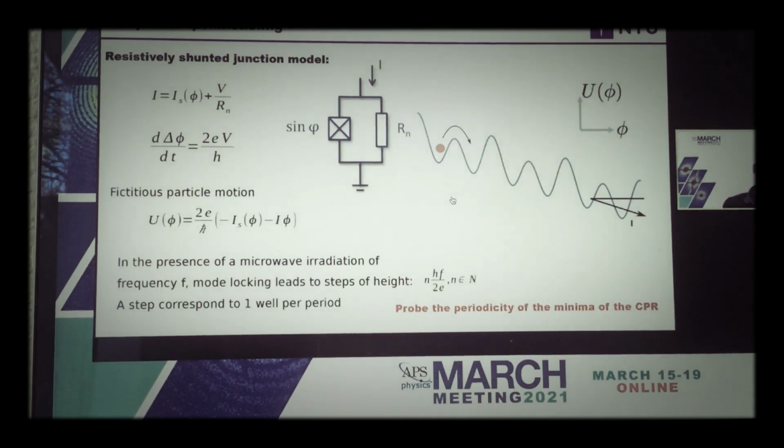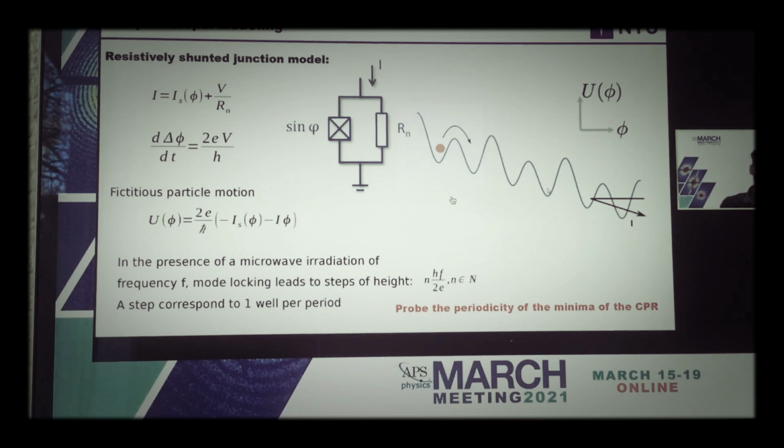Shapiro step experiments are a good way to probe the periodicity of the current phase relationship. A good way to understand that is to consider the resistively shunted junction model, in which we split the current flowing through a junction between a part carried by the superconducting state and a normal part characterized by the normal resistance of the junction. When one plugs in the relationship between the voltage and the phase difference, one arrives at simply the equation of motion for a particle in a tilted washboard potential.